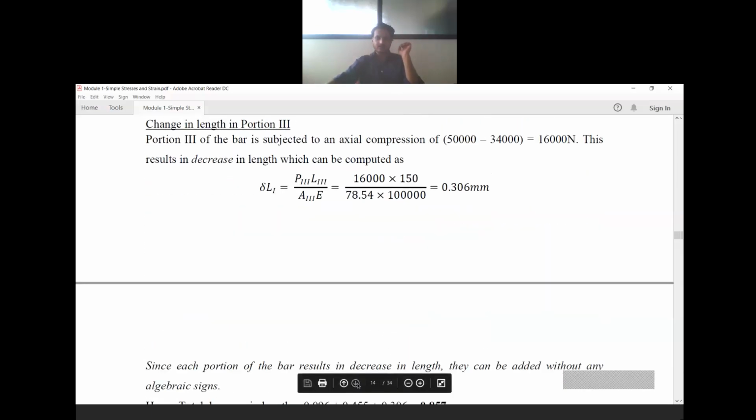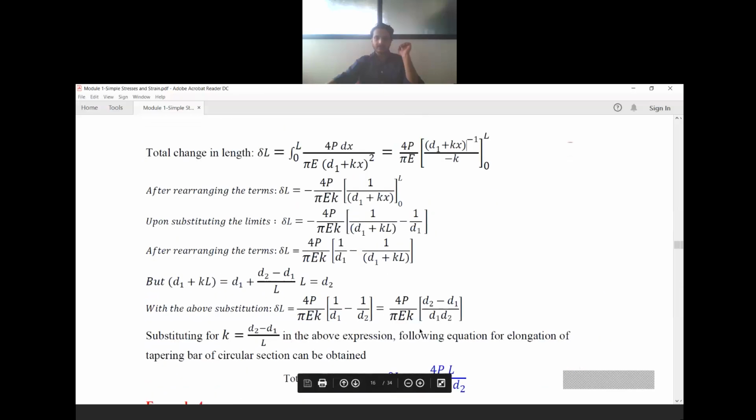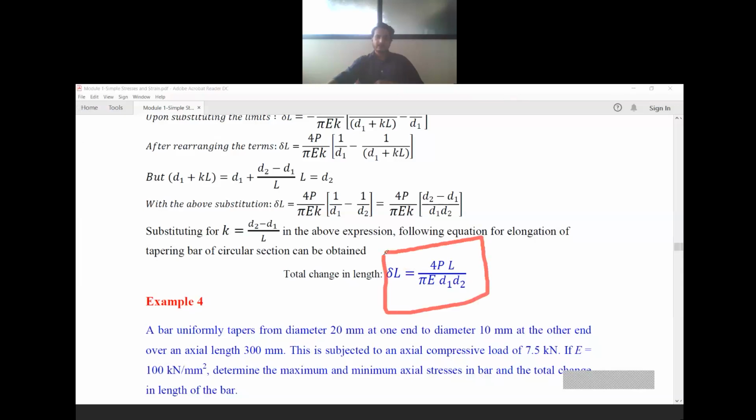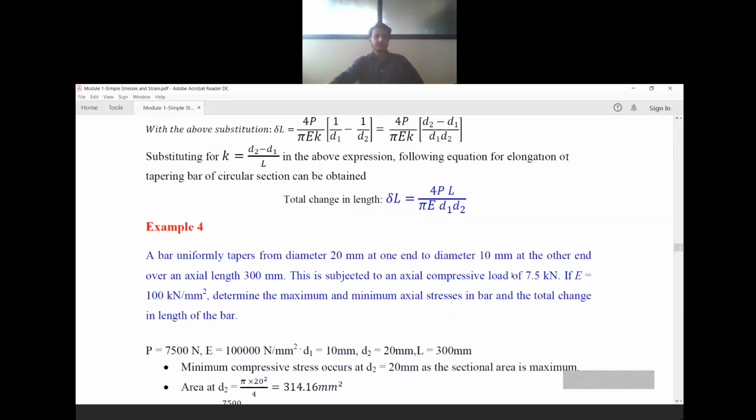But now, for a circular tapered bar, delta L is equal to 4PL by pi E d1 d2. You need to note this formula and remember it while solving problems. If you just remember this formula, that will be sufficient for solving the problem.